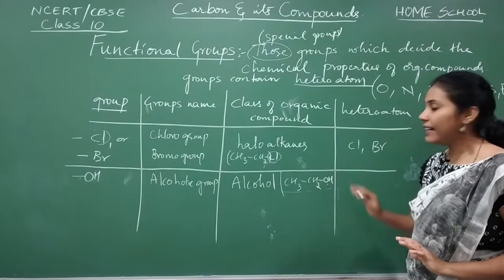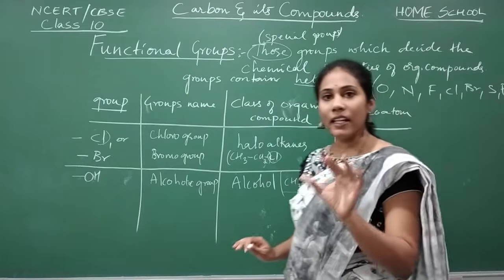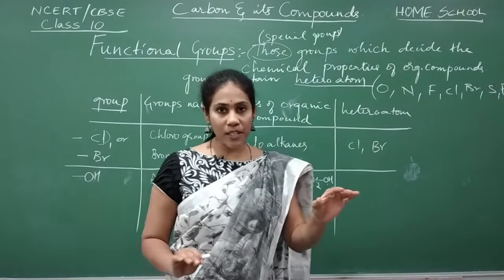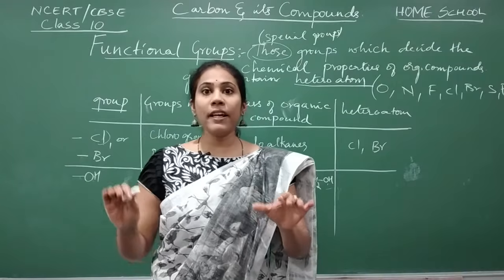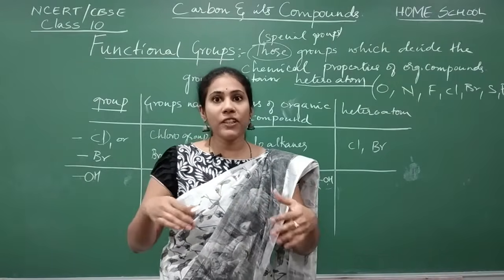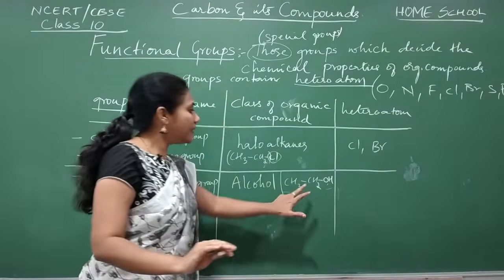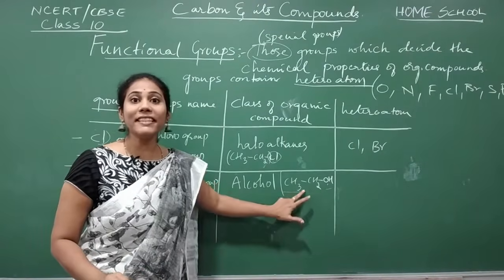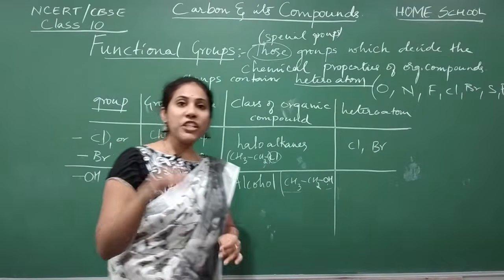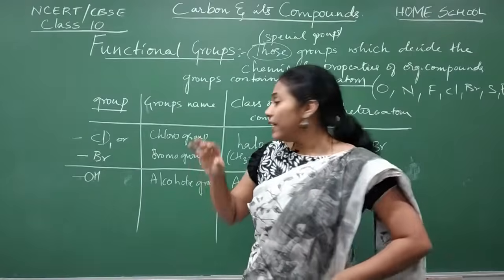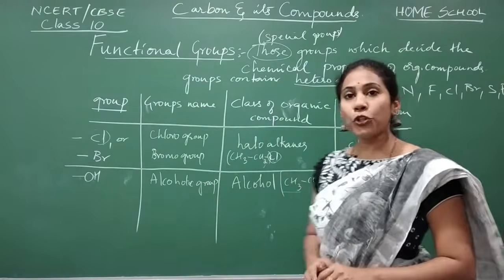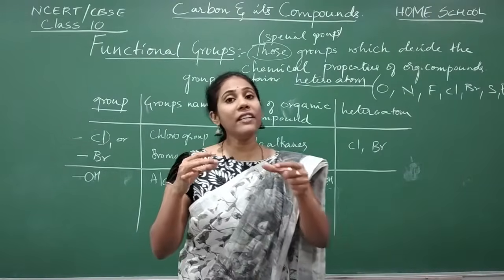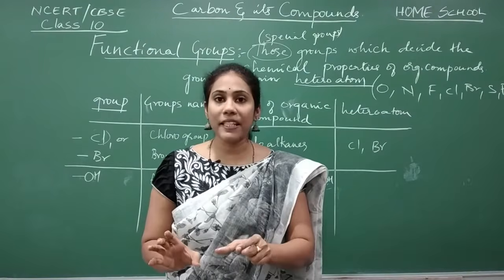This is ethyl alcohol. So whatever alcohol people are using to make medicine and for drinking purposes is all this compound only, ethyl alcohol. So whichever organic compound has an OH group will have very different kinds of properties.